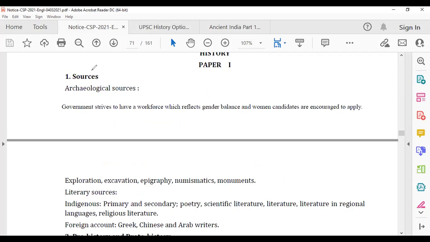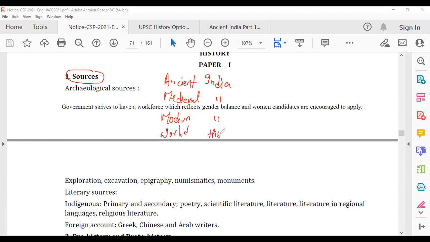So sources is the topic. What does sources mean? When you see the syllabus again, you will realize that we have to read four parts in both Paper 1 and Paper 2 of history optional. One is ancient India, then medieval India, then modern India, and the last is world history. The last part is about the world in general. The other three parts are more about ourselves, and here India means the Indian subcontinent.